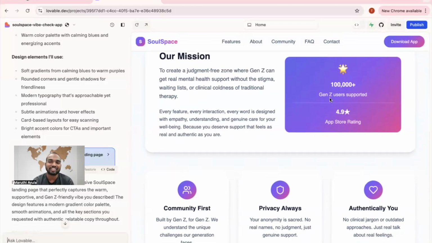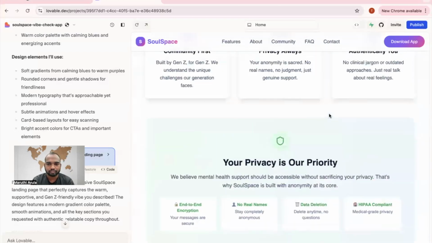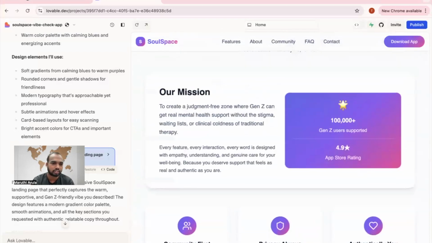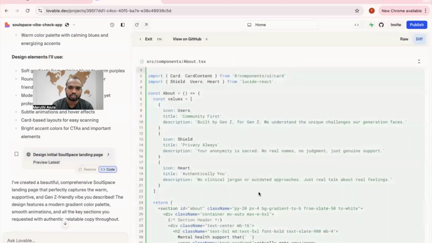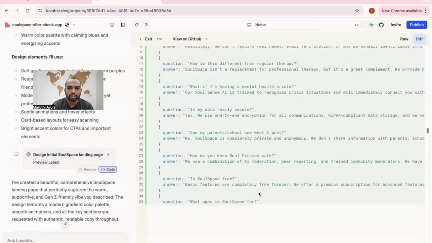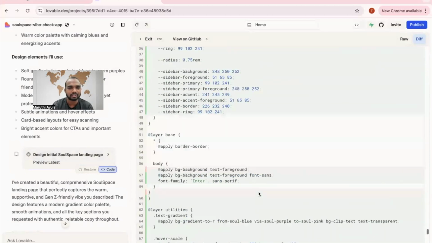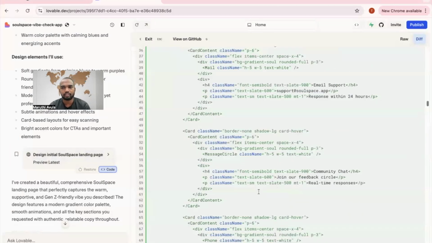Before starting, we got 1 lakh Gen Z users and a 94.9 app store rating. This was just created, and we can change it. This is just a front-end static website just to show it. We can get the code and we can edit. You see, this is the code. A programmer takes around 1 to 2 weeks to build this, but this AI created it within 10 minutes.